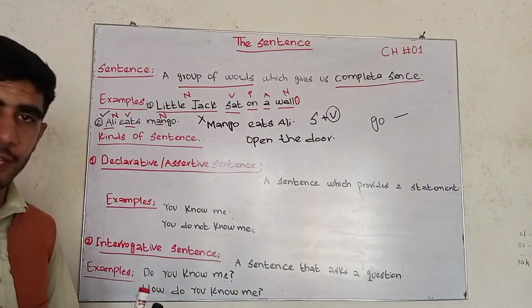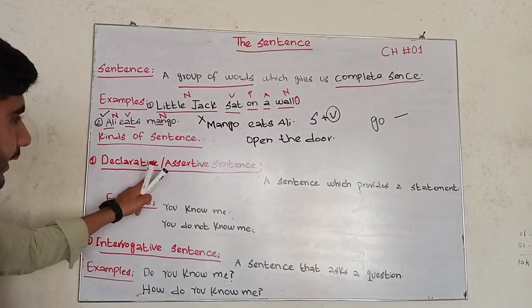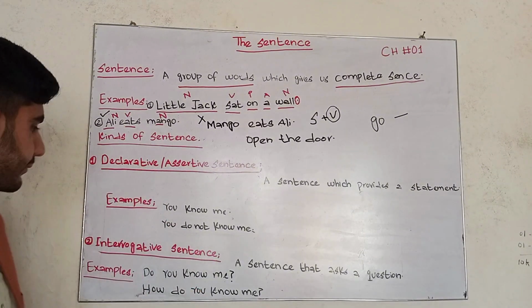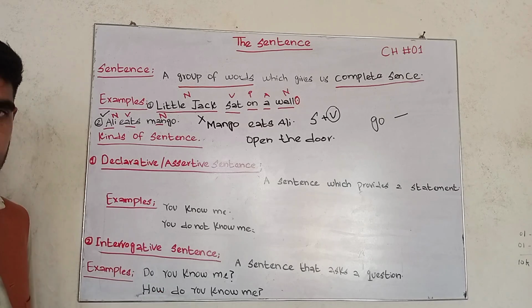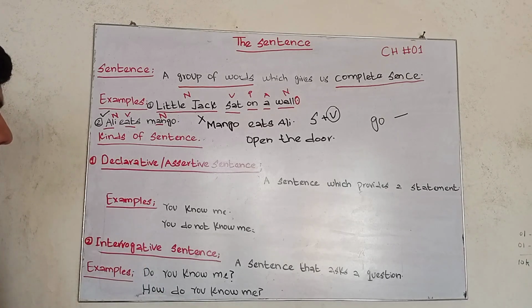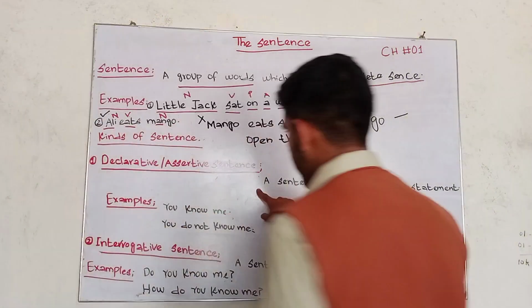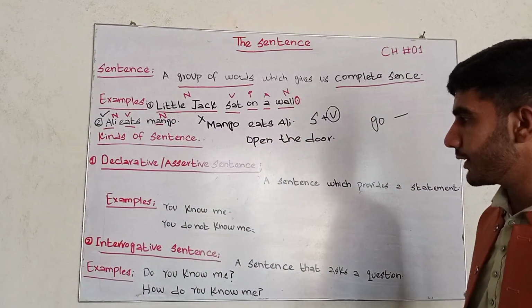Essentially, there are four main kinds of sentences. One is called declarative sentence. It is also called assertive sentence. The second one is called interrogative sentence. The third one is called imperative sentence. The last one is called exclamatory sentence. But today we will explain the declarative sentence among the kinds of sentences.